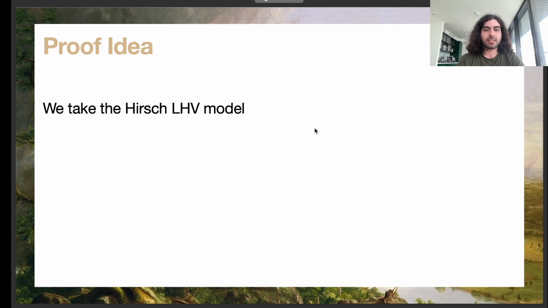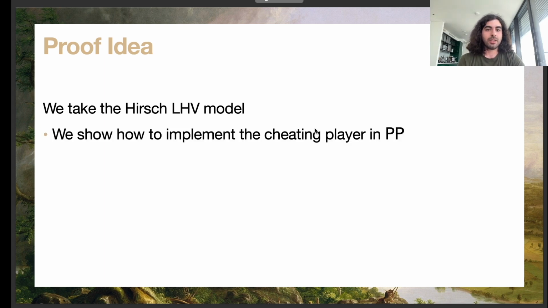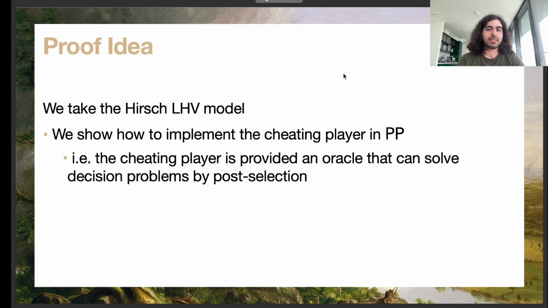The main component of the proof is looking deeply into the Hirsch local hidden variable model. What we show is that the cheating players in Hirsch's LHV model can be implemented in PP. What I mean by that is that they can be implemented using an oracle that can solve decision problems by post-selection.